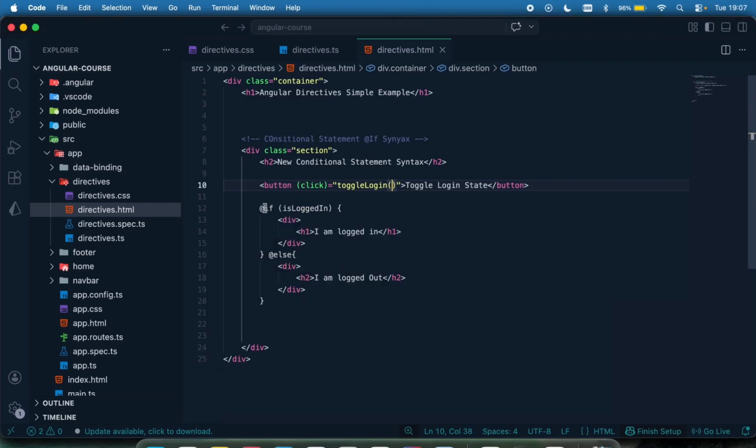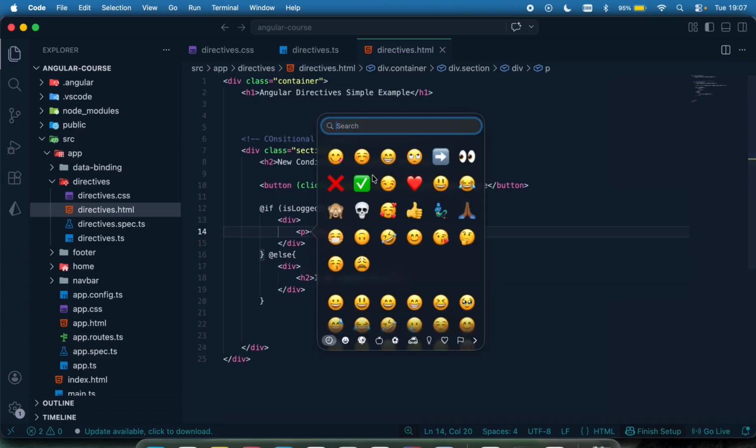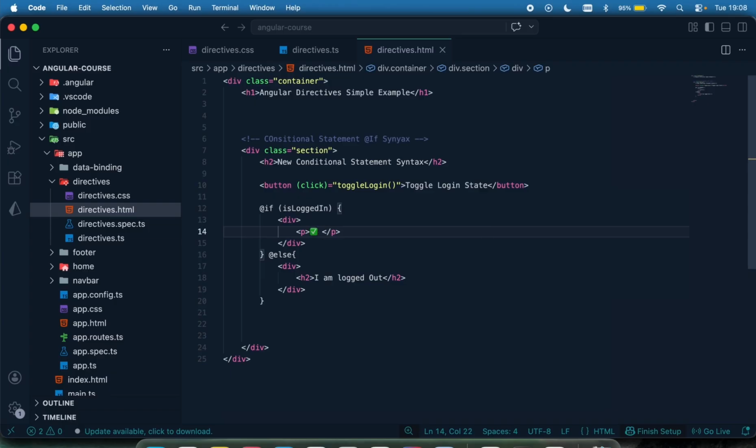This is the @if directive. It's a conditional statement for us to do something if this condition is true. So this is how a conditional statement works using the new syntax. So I'm just going to write this, have a better view by doing something like this. Say welcome back. And then I'm just going to say you are logged in, something like this, right?